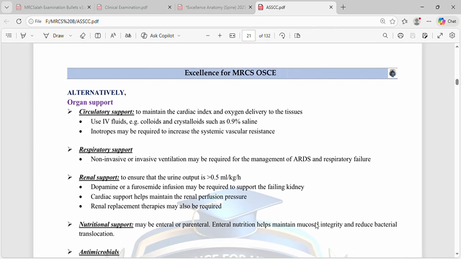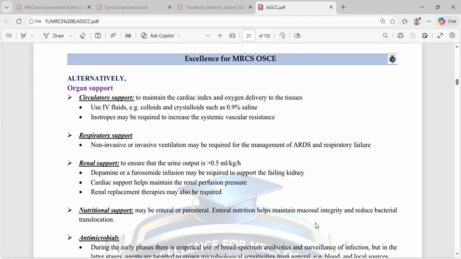Alternatively, organ support. Circulatory support: to maintain the cardiac index and oxygen delivery to the tissues, use IV fluids, colloids and crystalloids such as 0.9% saline. Inotropes may be required to increase the systemic vascular resistance. So what is cardiac index?